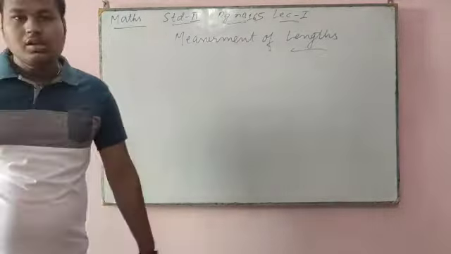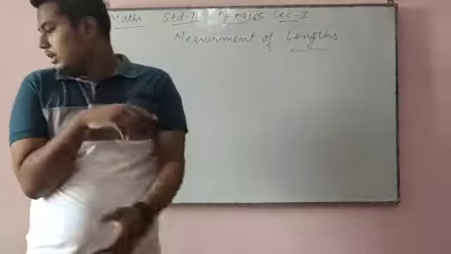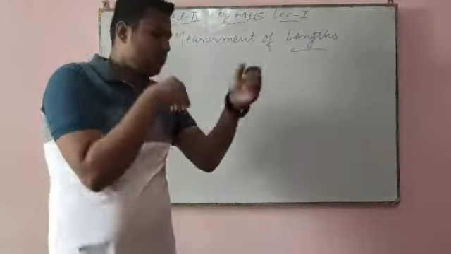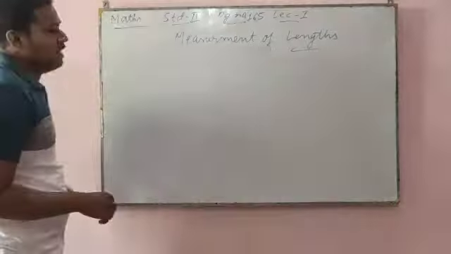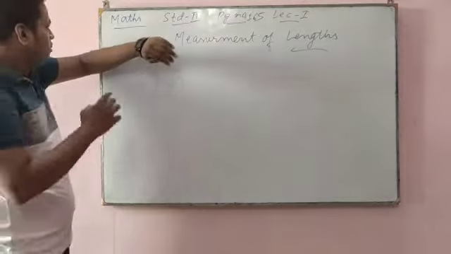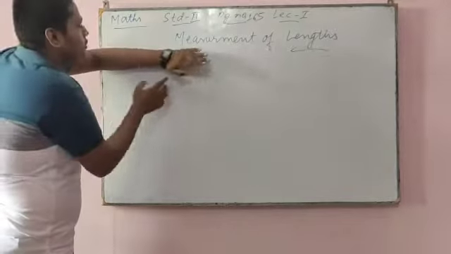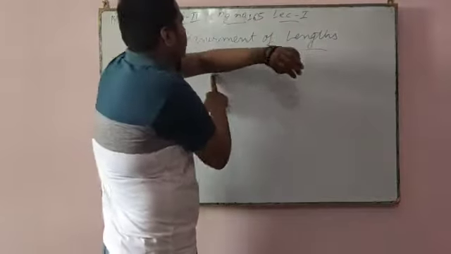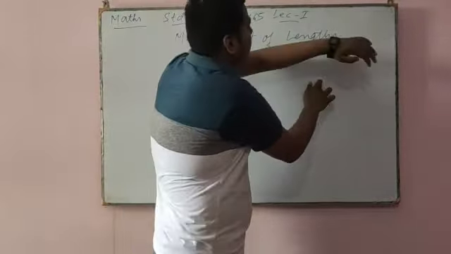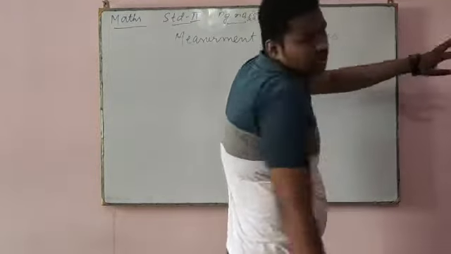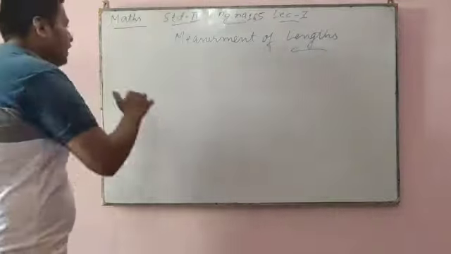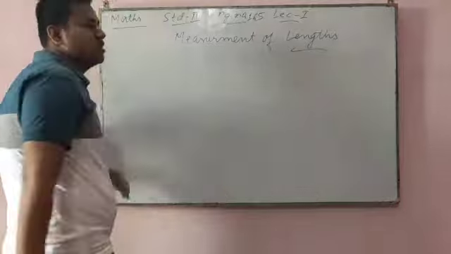Now cubits means the distance from here to here, like I have to measure the distance of this board. From here to here it is called a cubit. See, from here to here, this is 1 cubit. Again, I will start from here to here, this is 2 cubits, and from here to here, this is 3 cubits. So the length of this board is 3 cubits.